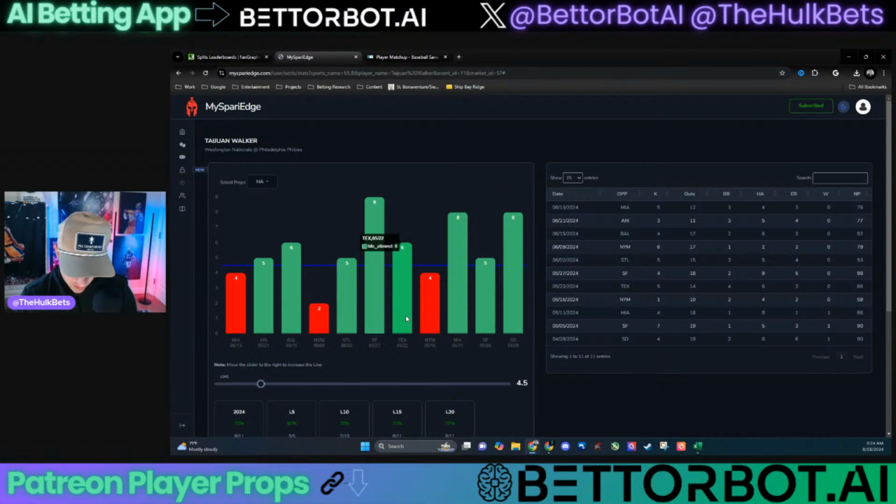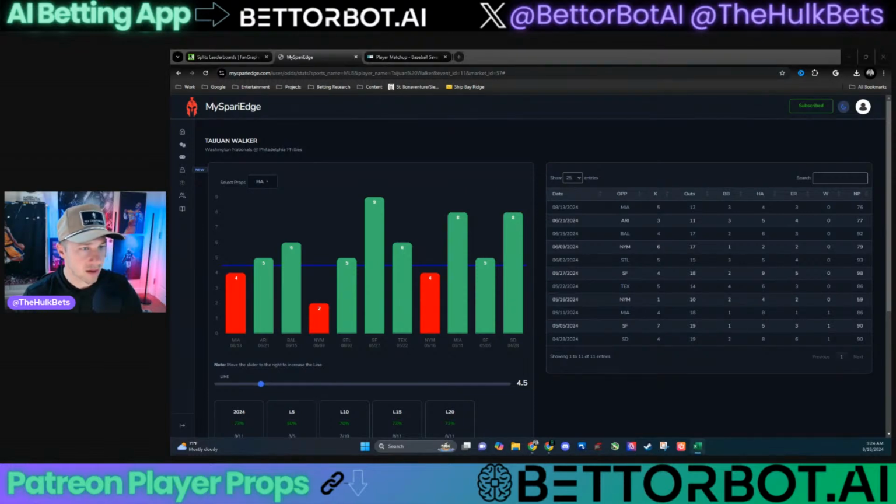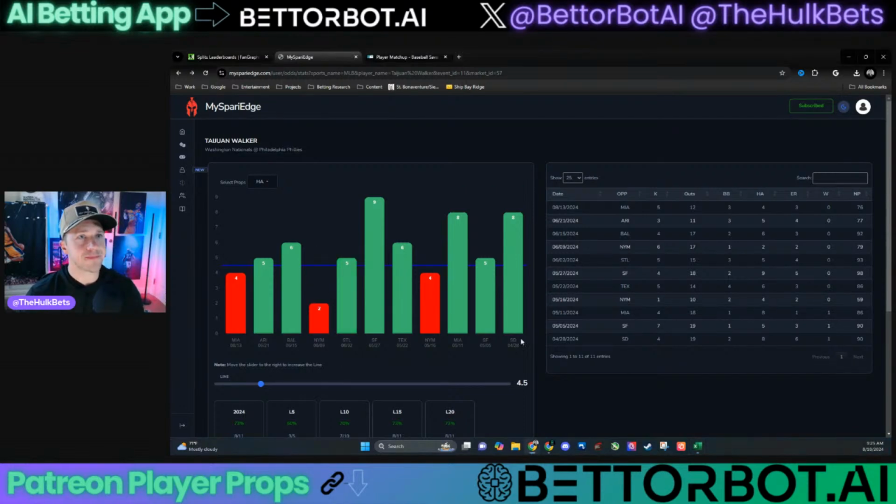Let's see. Walker hits allowed. No, not out there yet. So that's why it's not there. But if this comes out at a 4.5, I like the over. If it's a 5.5, I'd probably just stay away and maybe just use the alt line at 4+. But again, Washington's batting .257 over the last 14 days against right-handed pitchers. That's an interesting angle as well.